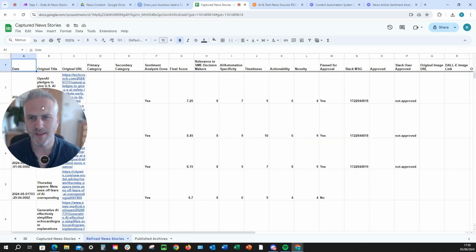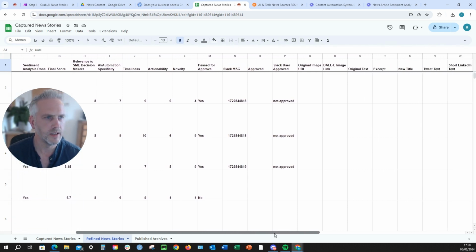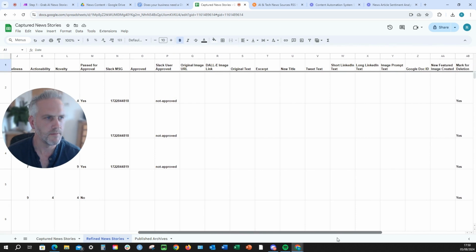Okay, so to help you set up your Google Sheet, you can see the column headers we've got here. Date, title, URL, primary categories, sentiment analysis, the final score, and we've got various other items here, which I'll just show you very quickly so you know what you need to put in.